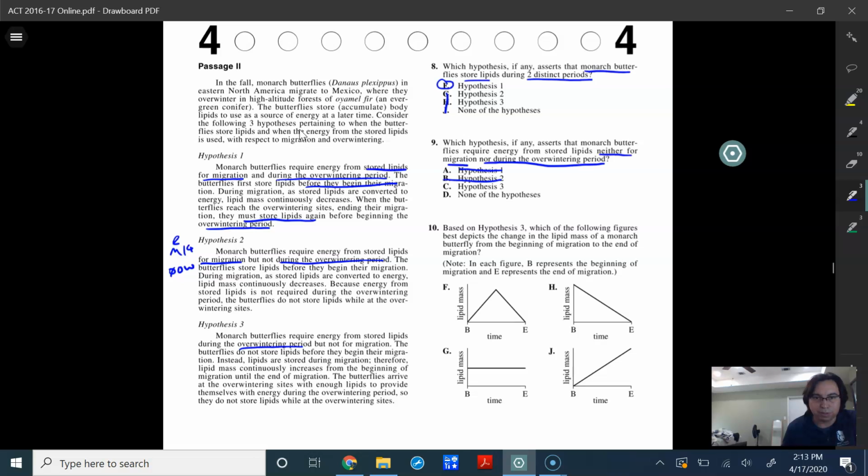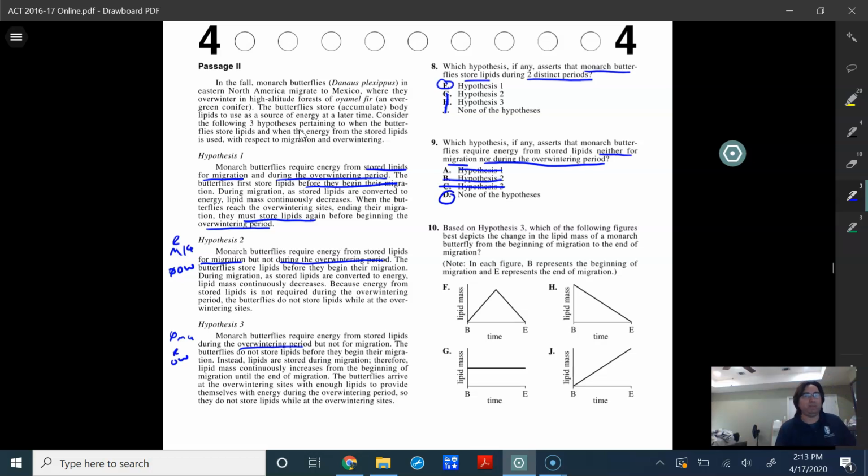So this is the opposite. This one is saying it's not for migration, and this one is saying it's required for the overwintering. So again, we see that it's required for one of them, but not both of them. So this is suggesting it's not required for neither one of the options. So that would leave D as the answer choice.